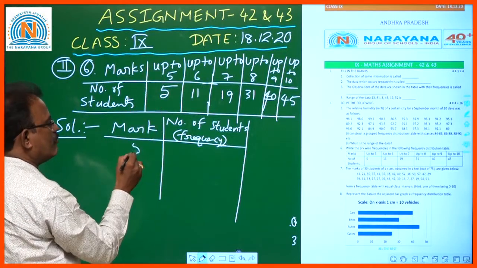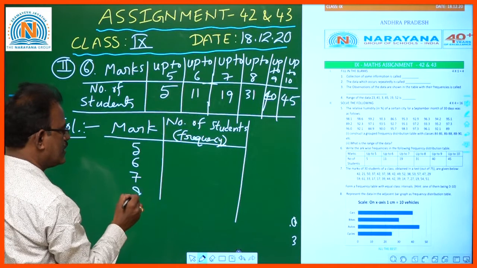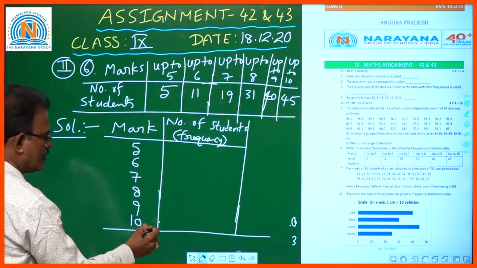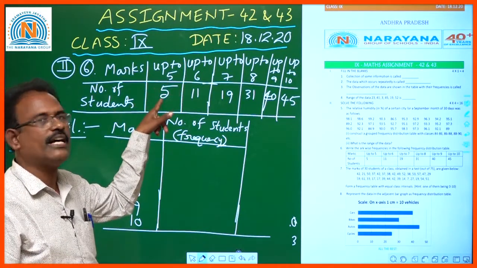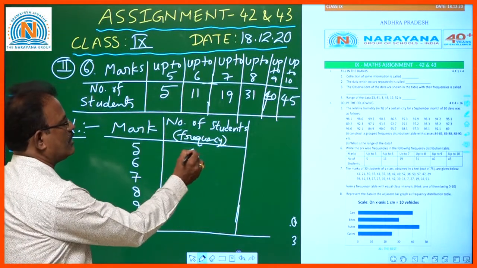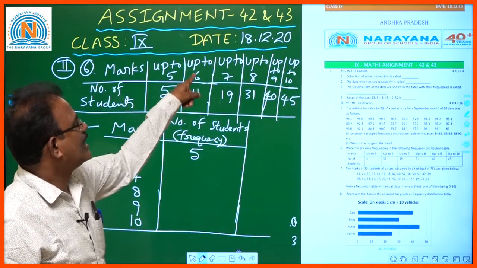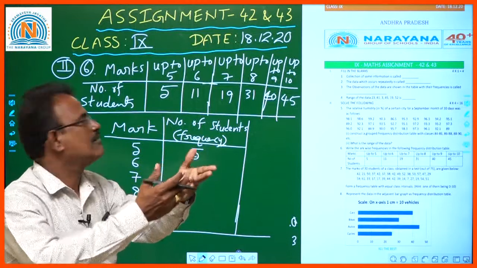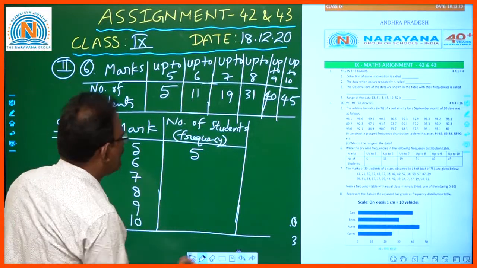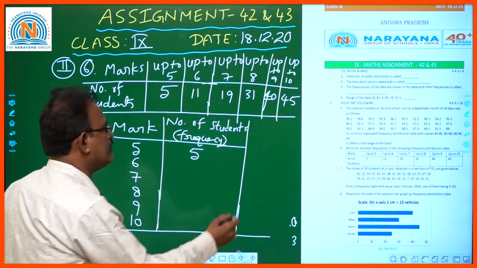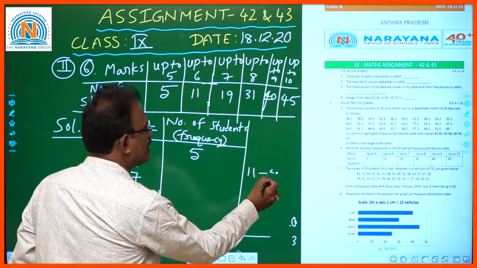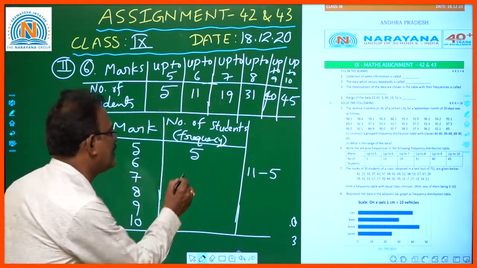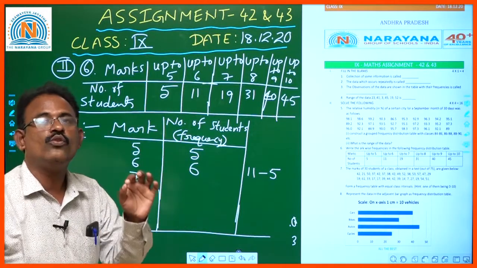Markwise, up to 5 means 5 marks, 6 marks, 7 marks, 8 marks, 9 marks, 10 marks. Okay, so up to 5, how many are there? 5. So 5 marks. But what is the meaning of up to 6? Up to 6 means from 0 to 6. How many are there? 11. Among 11, here we have 5 already included. So after you reduce 5 from 11, the rest of the value is who scored only